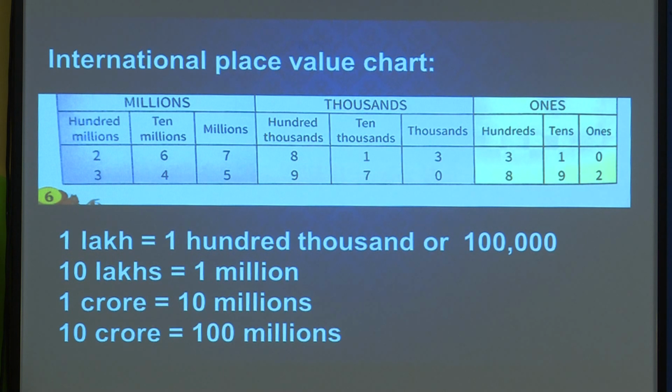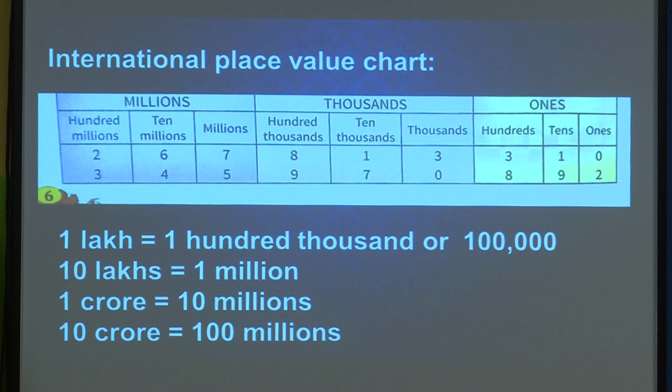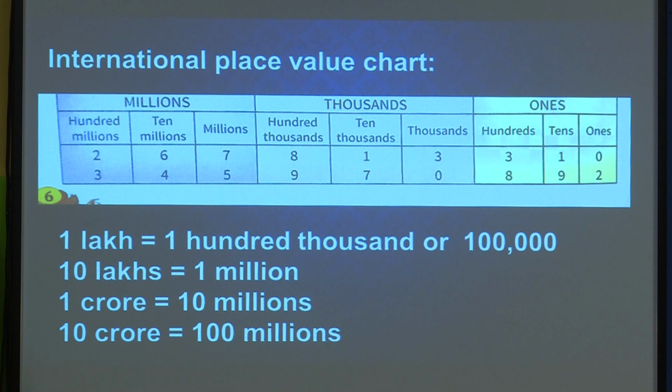In the international system, after 3 digits we put the comma. It is written as 100,000, under the thousands. 10 lakhs is equal to 1 million.